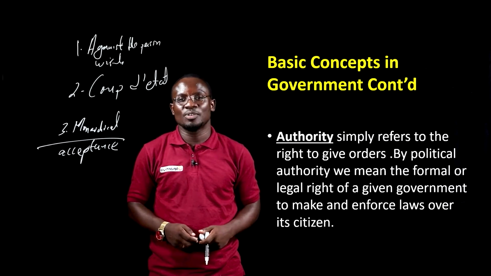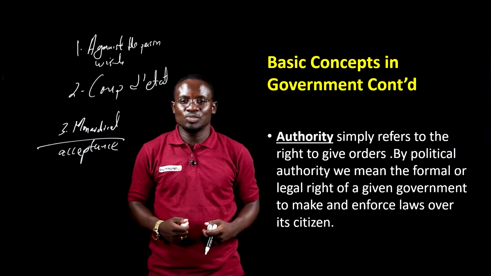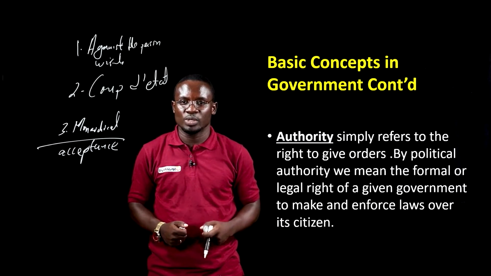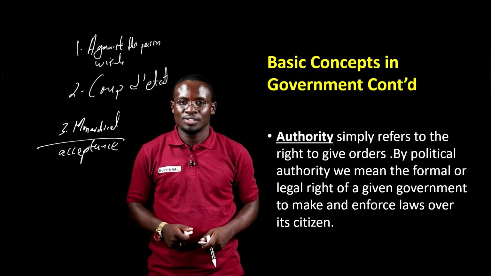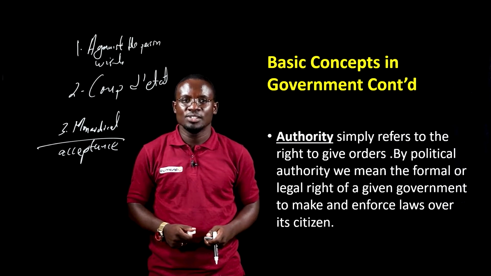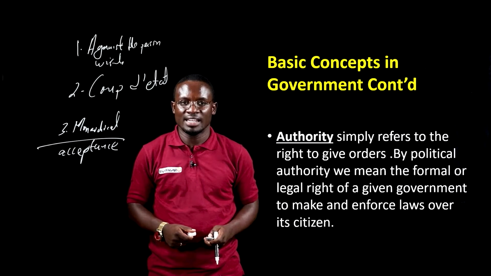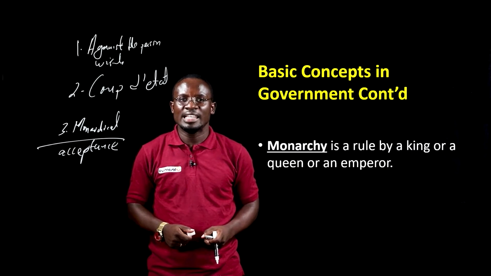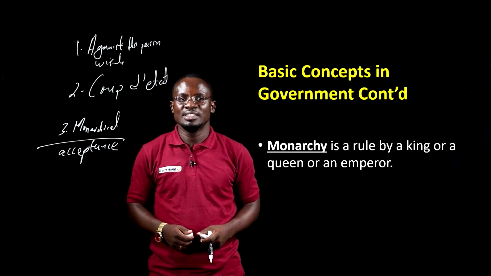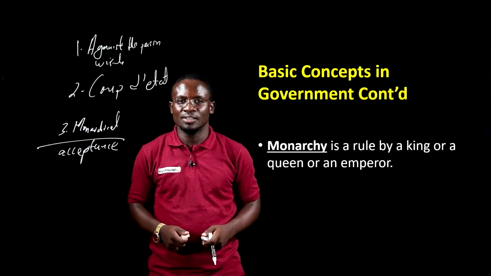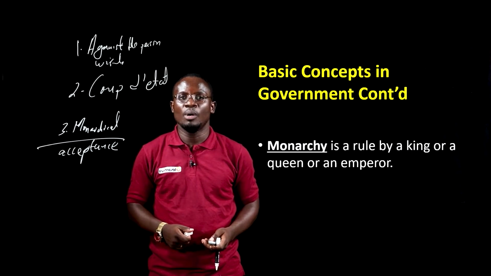Then the next one is authority. Now, authority comes from legitimacy. If you are the right person to do what you are doing, that means that you have the right to give orders or to instruct people to do something. And that is authority. So authority simply means the right to give orders. Now, the next one is monarchy. Monarchy or monarchical government. This is where the ruler is a king or a queen. So if you go to some countries, their ruler is a king or a queen. That is what we call monarchy.